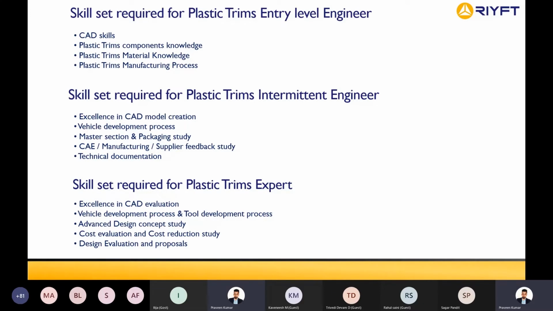So if you want to settle down in an industry and have job security, make sure that you have a good knowledge and skill set which can't be replaced by anyone. Unless the company feels that you are irreplaceable, there is no job guarantee for you. So ensure that you have very good knowledge.